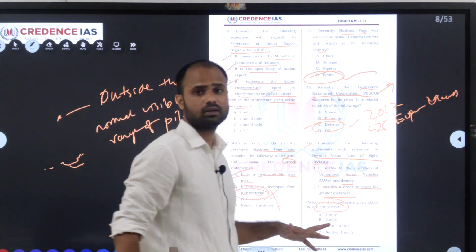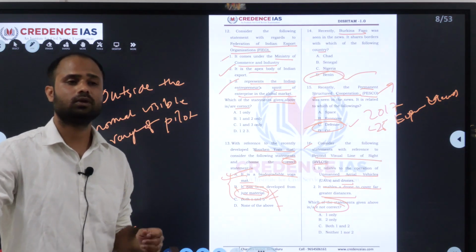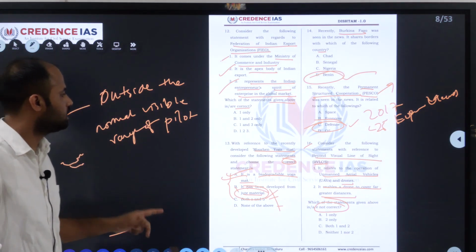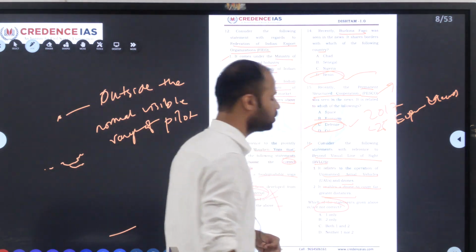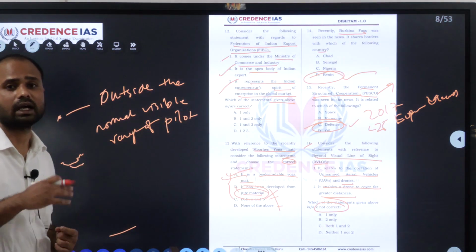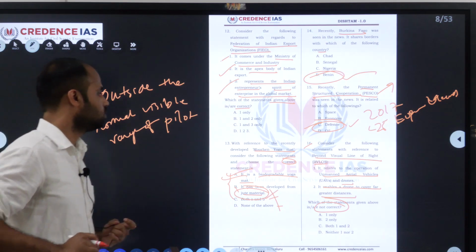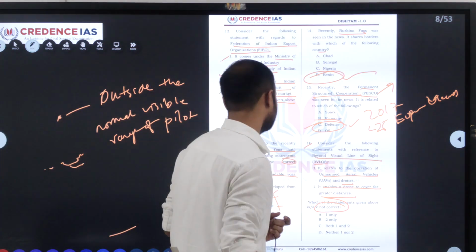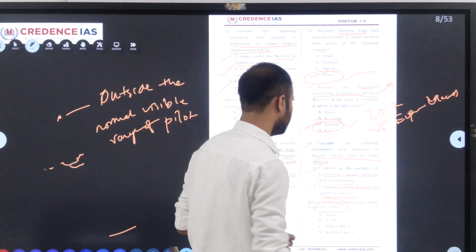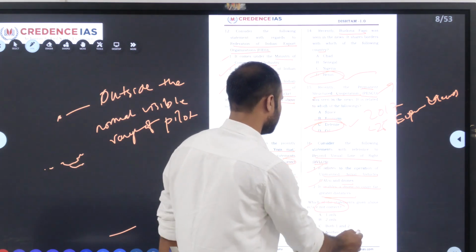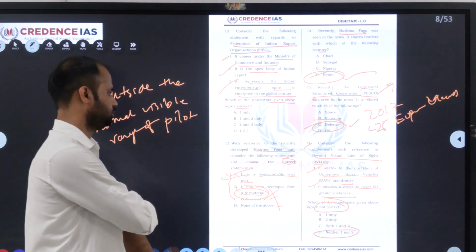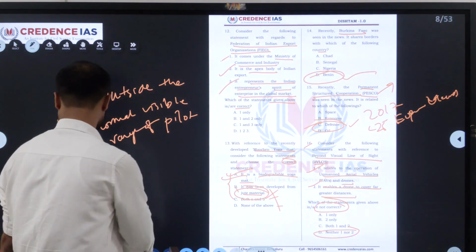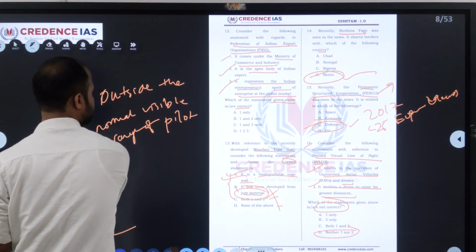It is used in aircraft for launching missiles, and recently they are testing it on unmanned aerial vehicles and drones. So with this, the drone can cover a large area to access the object or enemy. So both are correct here, but they asked for the not correct one, so neither 1 nor 2. So we'll move to the next slide.